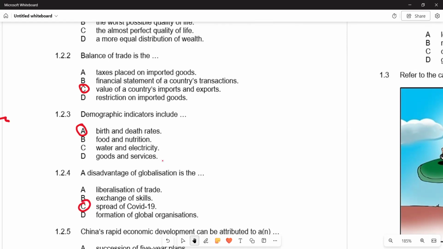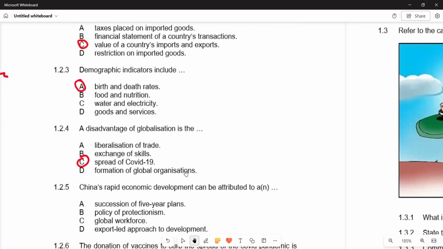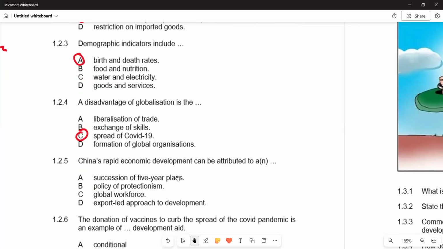Then we go to 1.2.5. China's rapid economic development can be attributed to. If you go through the responses that we have, you'd see that D is the most appropriate, whereby you're saying export-led approach to development. Remember, China has been one of the most successful countries in the world through exporting. They have one of the largest volumes of exports in the world. So we have D, export-led approach to development. So we have D there, it's 1.2.5.